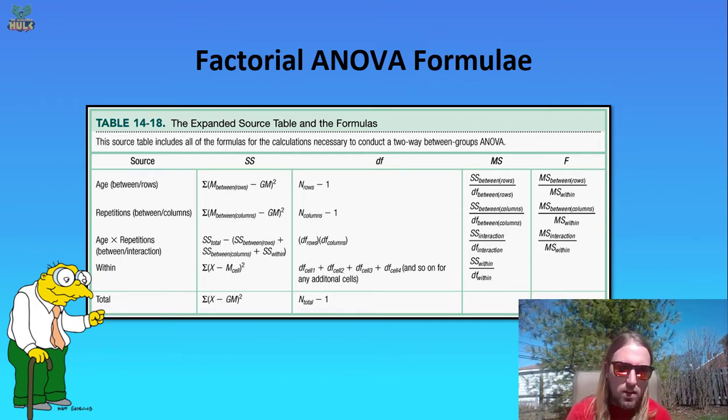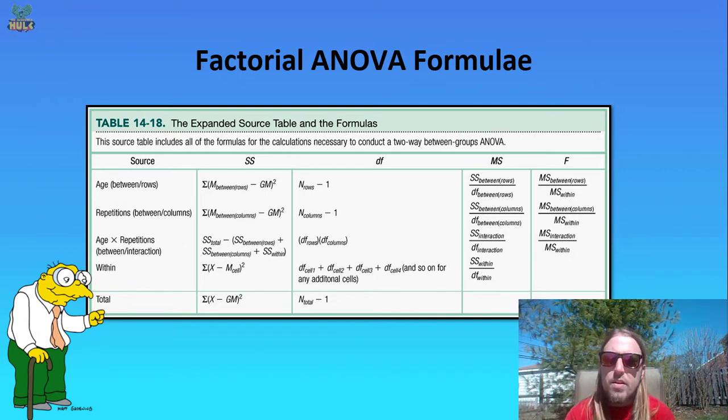We have a mean square that's done just like before, where we have the sum of squares divided by the degrees of freedom. And then finally we still have F ratios, where we have the mean square of that particular row in the source table divided by the mean square within, and that gives us the F ratio for that independent variable, and interaction. So we see the same thing with repetitions.